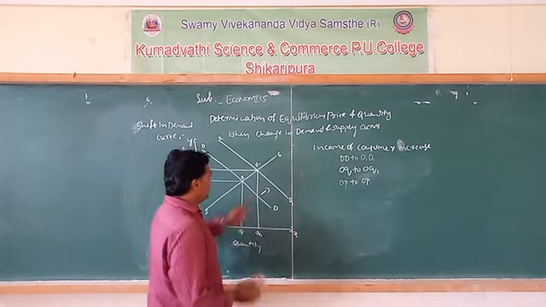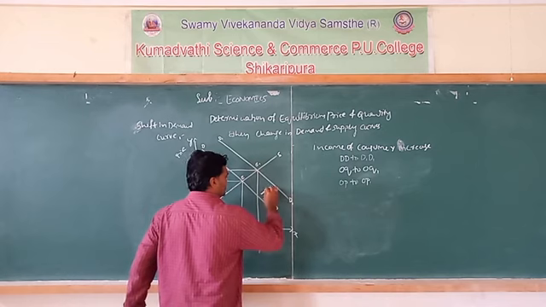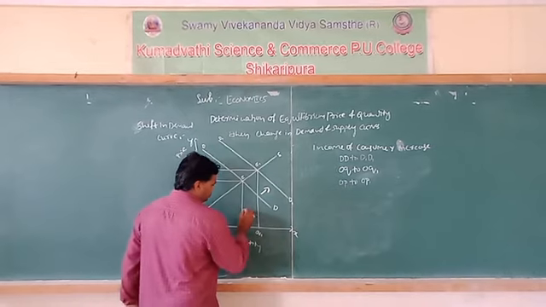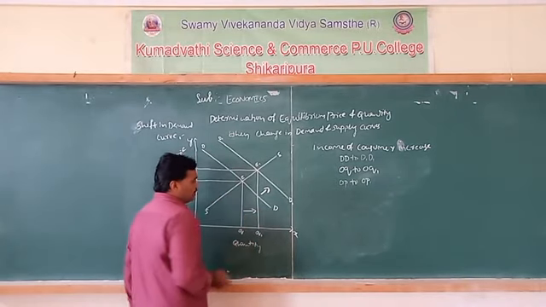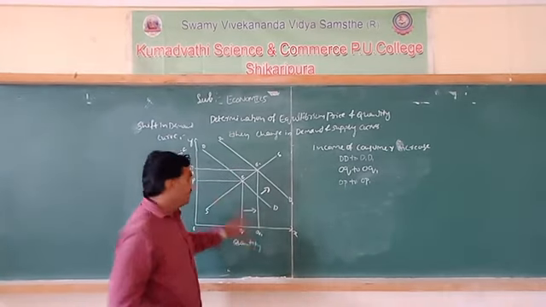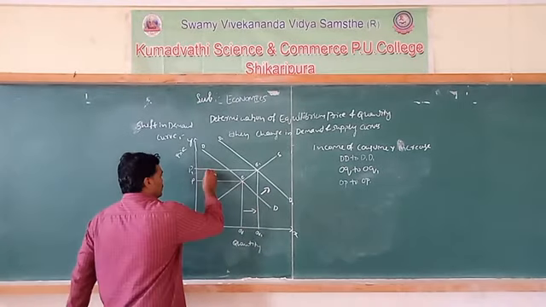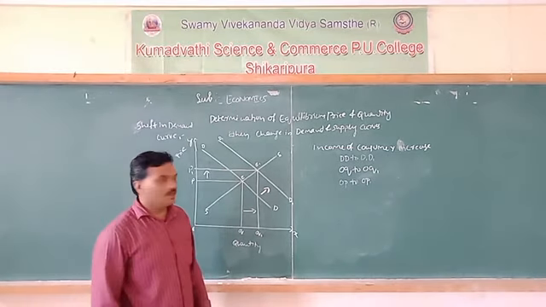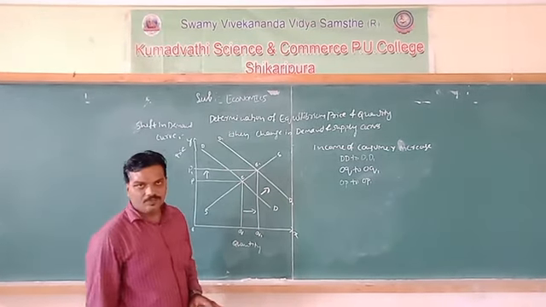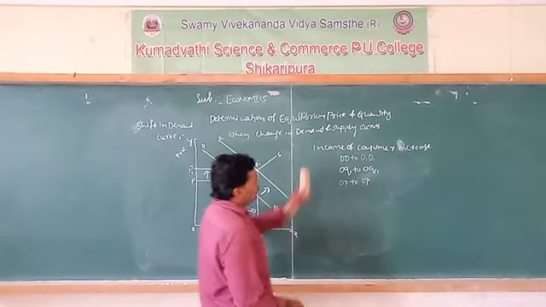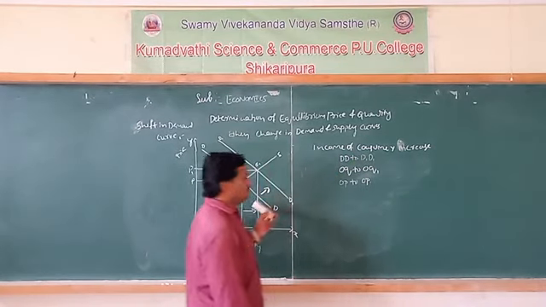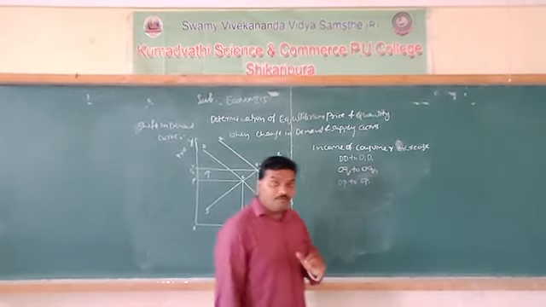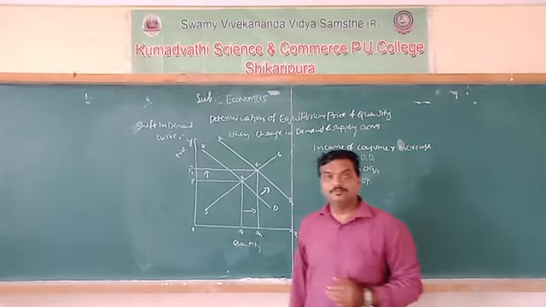If the income of the consumer increases, the demand curve shifts to the right side. I mentioned the direction here. The quantity increases from OQ to OQ1 and the price also increases from OP to OP1. This is called a right side shift. But if the income of the consumer decreases, what happens?